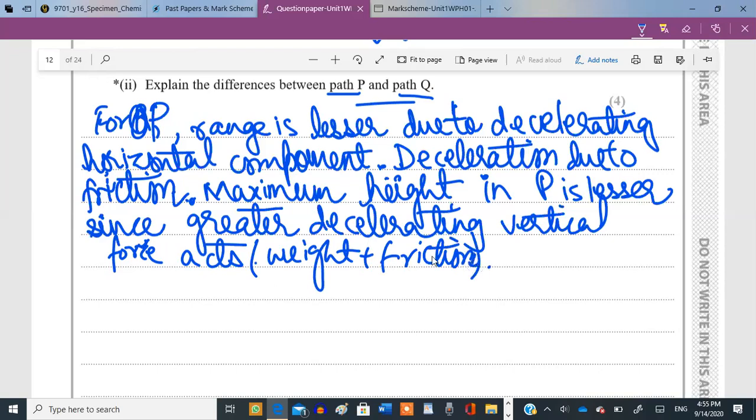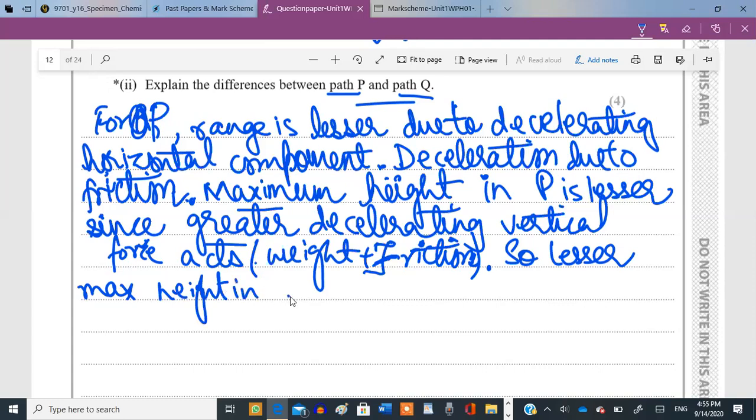And you might be thinking, how is friction acting in both vertical and horizontal directions? Well, the answer is that friction splits itself into horizontal and vertical components. The horizontal component acts against the horizontal velocity, and the vertical component acts against the vertical velocity. So due to this, the maximum height is lesser in P. And that's literally everything you need for 4 marks.